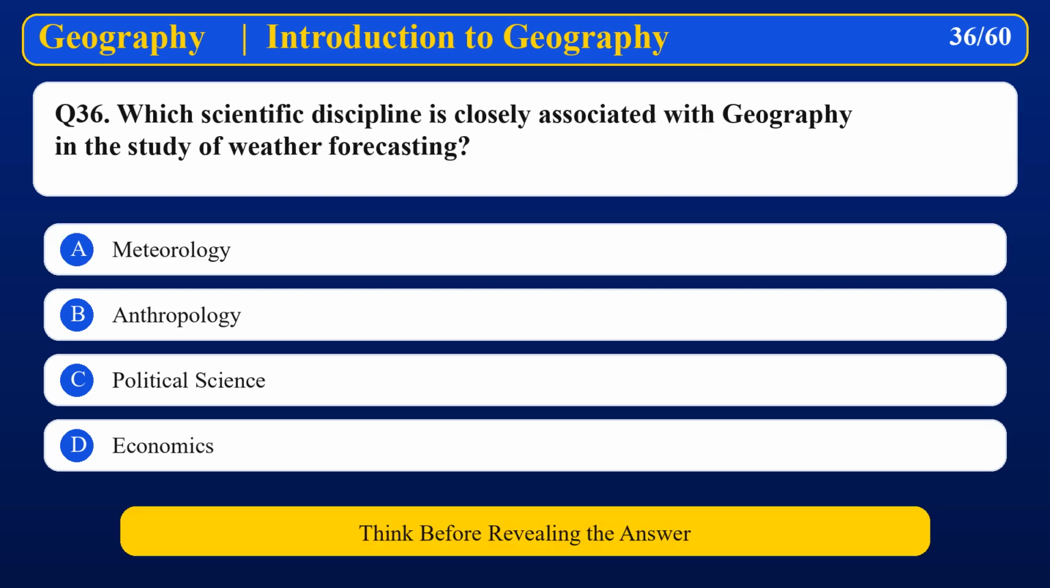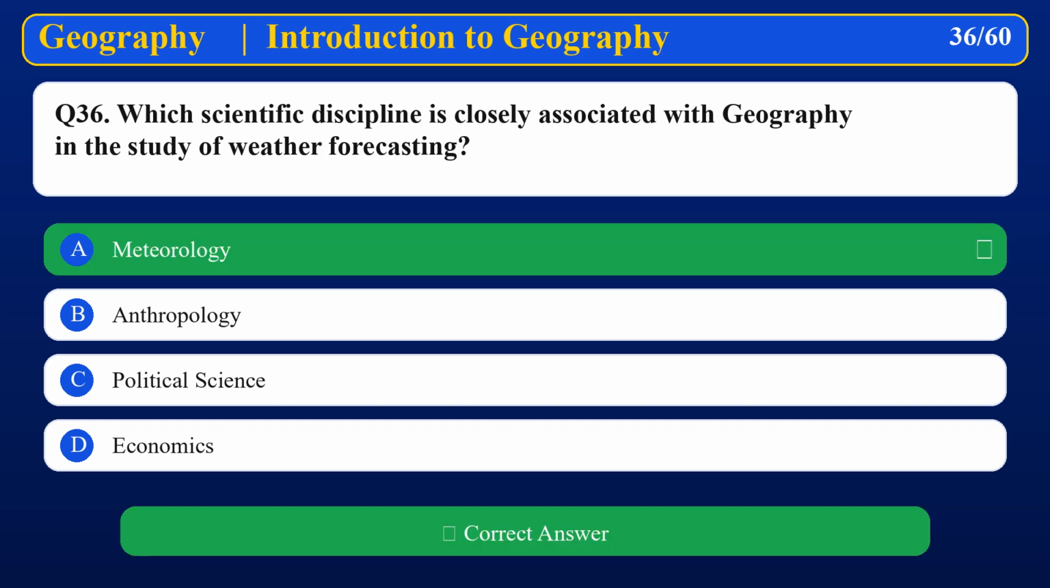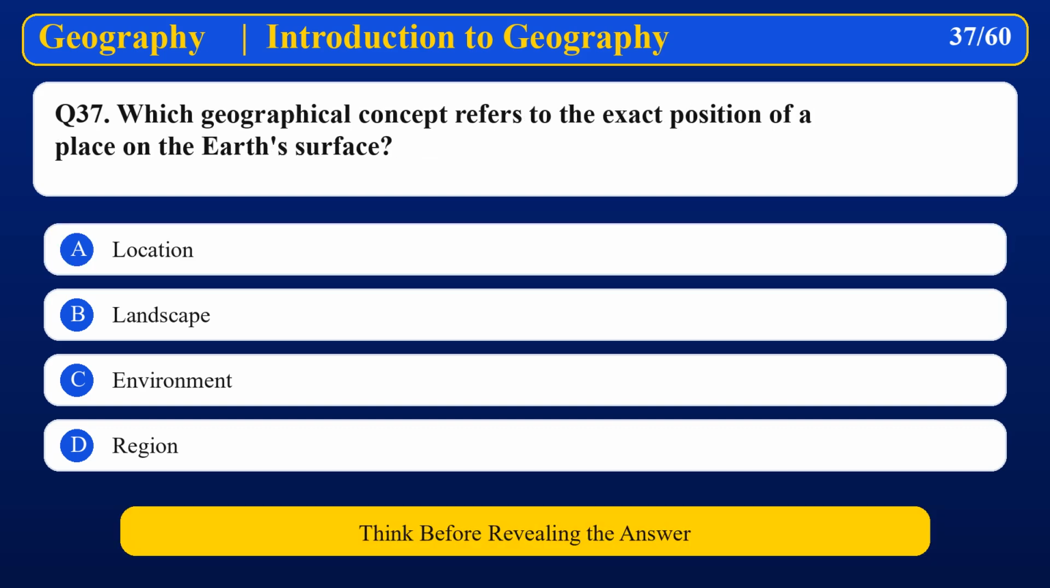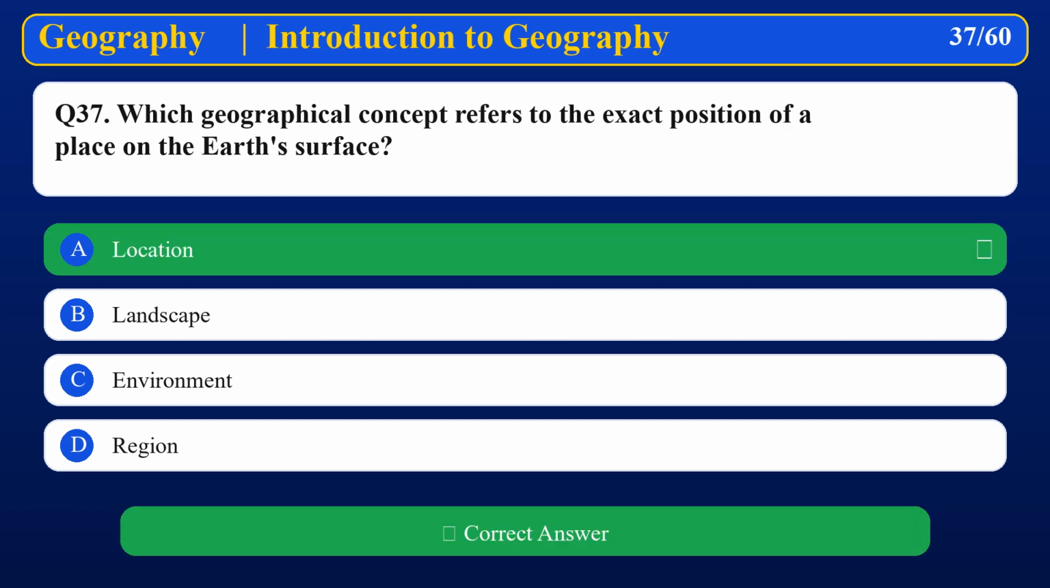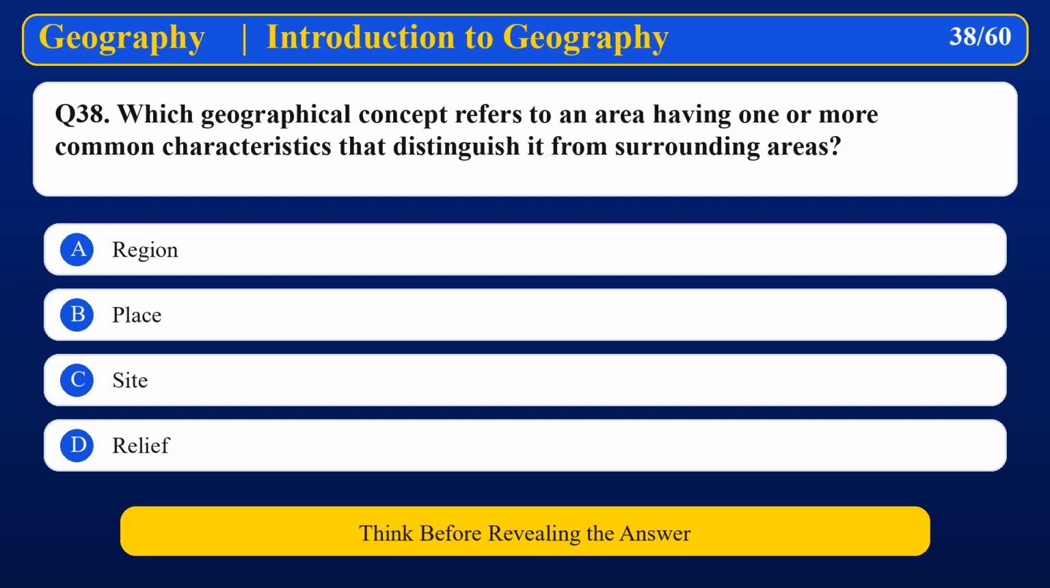Geology. Which scientific discipline is closely associated with geography in the study of weather forecasting? Meteorology. Which geographical concept refers to the exact position of a place on the Earth's surface? Location. Which geographical concept refers to an area having one or more common characteristics that distinguish it from surrounding areas?